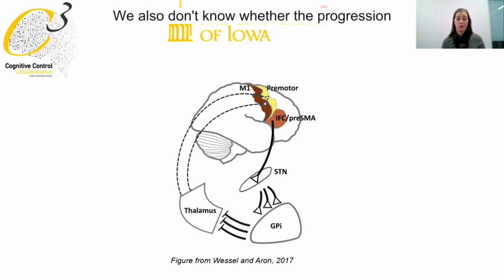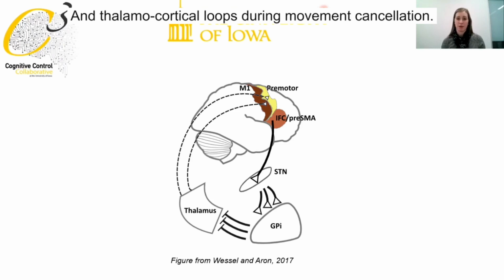We also don't know whether the progression of these beta bursts through subcortical regions of the brain aligns with existing network models of movement cancellation in humans, such as the model that proposes that the STN is responsible for net inhibiting the thalamus and thalamocortical loops during movement cancellation.